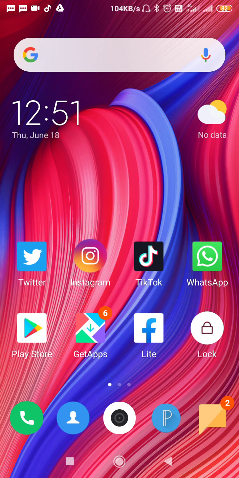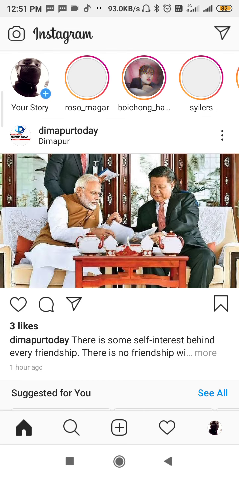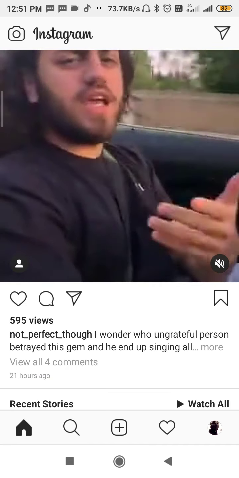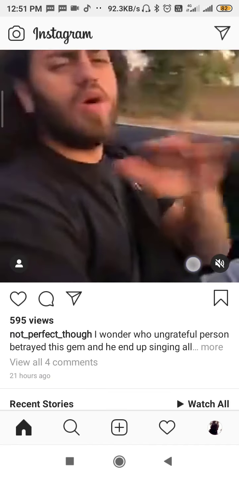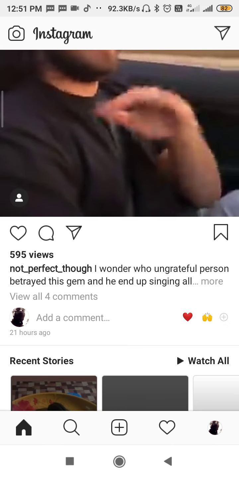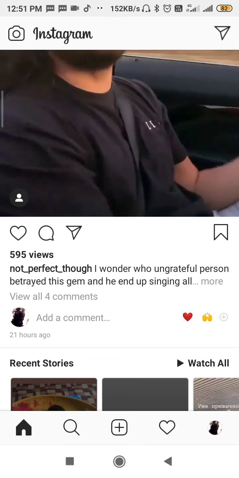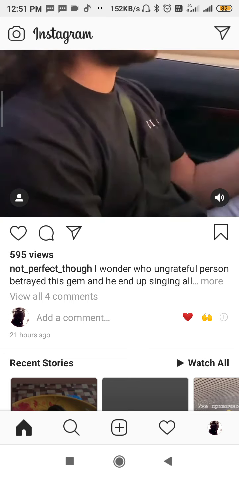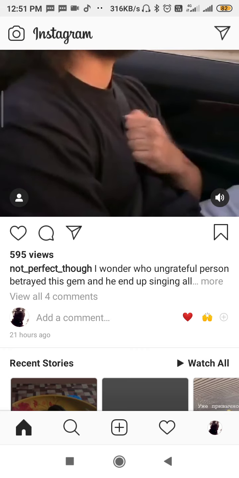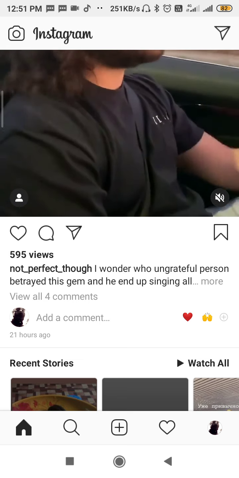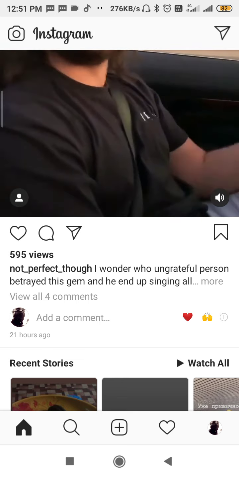After doing all the solutions, now go to Instagram and play the video. Whenever you play the video, there you will get a sound option. I'll show you here if there is any video available. As you can see here, there is one sound option at the bottom of that video, so you have to enable that sound. There is one mute button; you have to tap and disable that mute. This is silent mode, and you have to tap here to enable the sound.